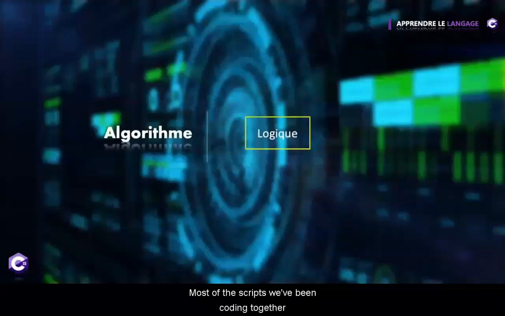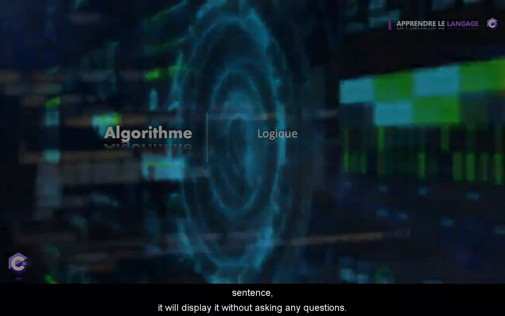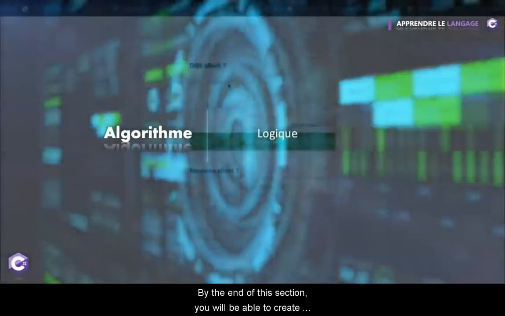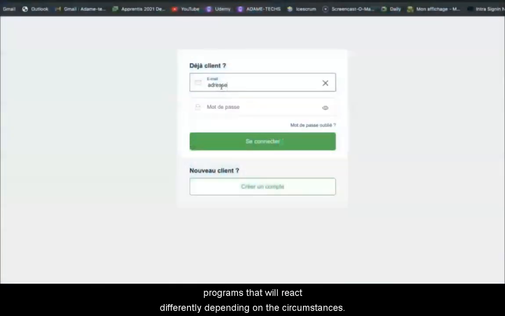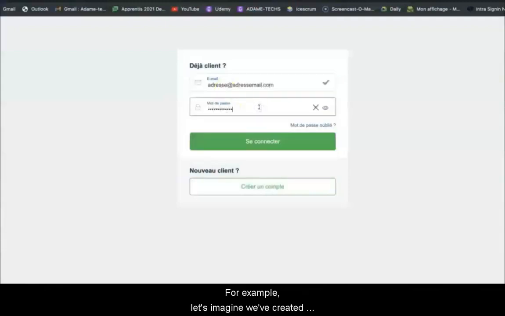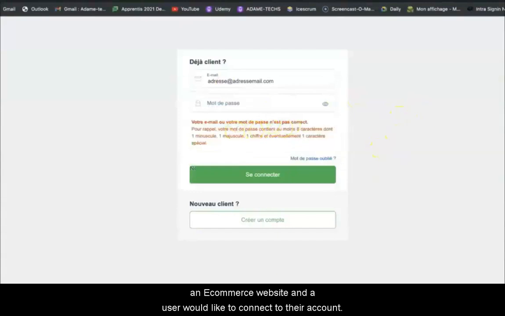Most of the scripts we've been coding together were not intelligent enough so far. Indeed, when you ask it to display a sentence, it will display it without asking any questions. By the end of this section, you will be able to create programs that will react differently depending on the circumstances. For example, let's imagine we've created an e-commerce website and a user would like to connect to their account.